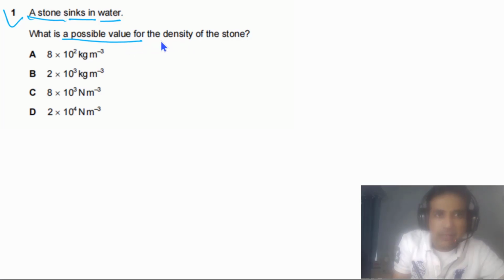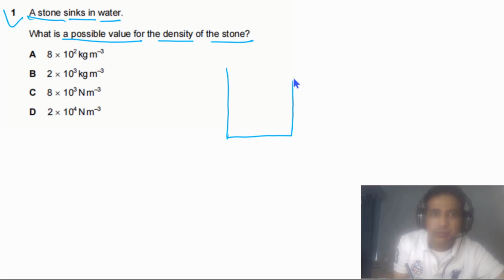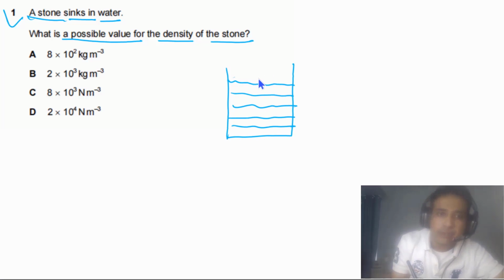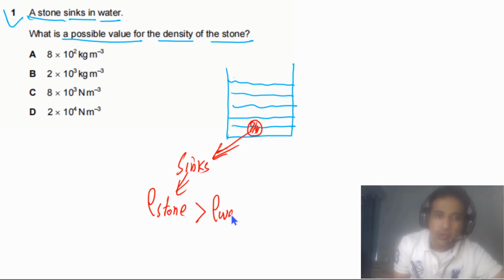What is a possible value for the density of the stone? First of all, we can simply imagine we have a beaker, and this beaker is filled with water. Now if we place a stone at the surface of the water, this stone will simply sink. So the stone will stay at the bottom of the water. As this stone sinks, it simply means that the density of the stone has to be greater than the density of water, and the density of water is equal to 1000 kgs per cubic meter.